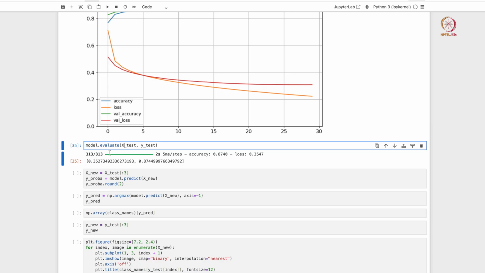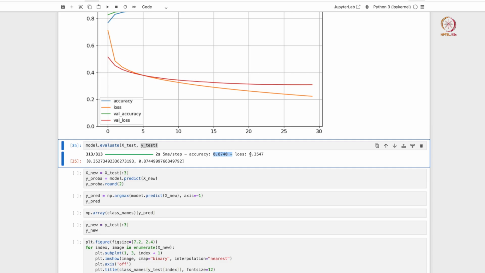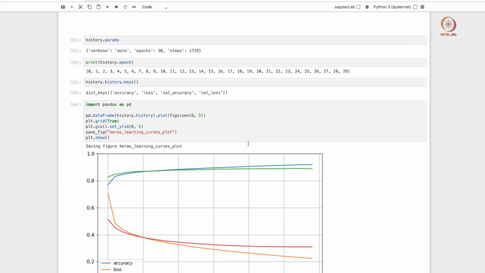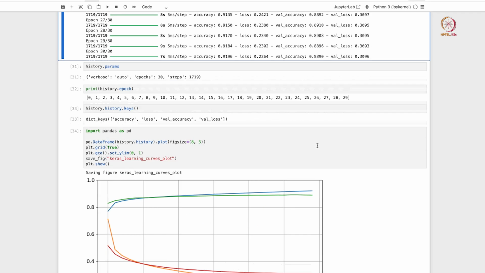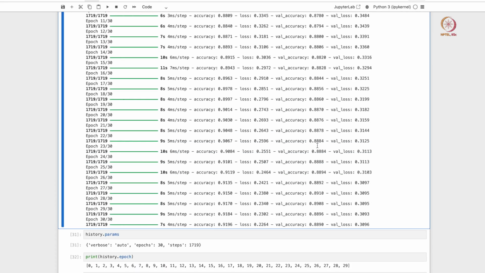So the model makes a set of predictions on the test data set, so 10,000 predictions, and then it evaluates against the 10,000 target values, which is in the y-test variable here. So it has an accuracy of about 0.87. I think this is similar to the accuracy on the validation set, right. So it's not too bad, the model is performing decently well.